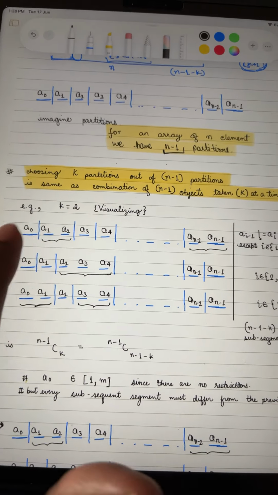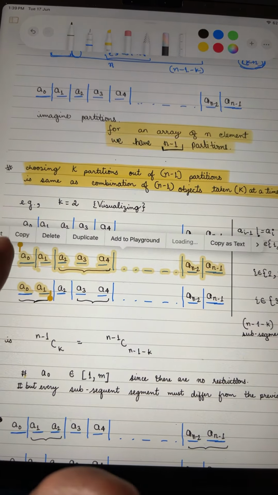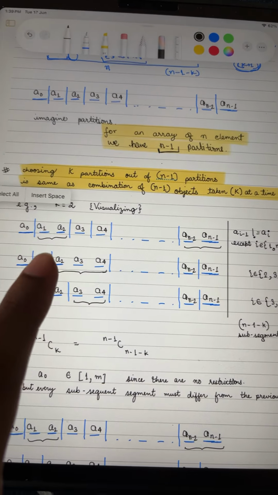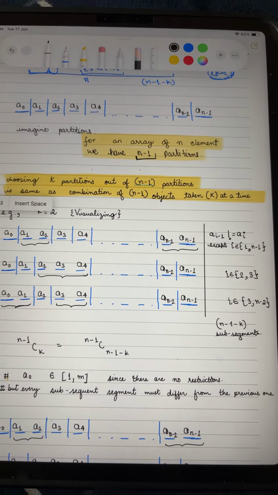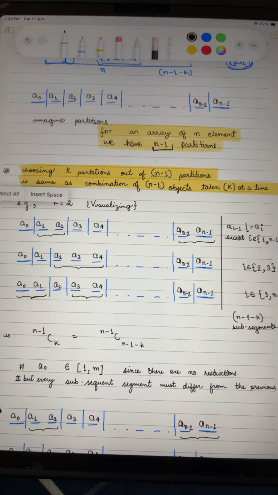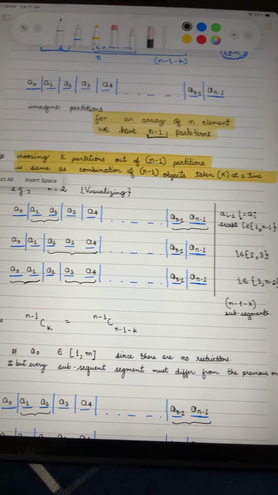So if k is equal to 2, imagine I had erased the line which is between a1 and a2, and the one between a of n minus 2 and a of n minus 1. Now why are we doing this? Now we can say that everything is unequal, right?